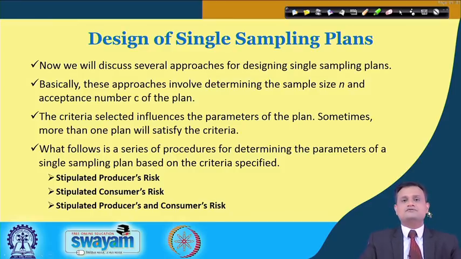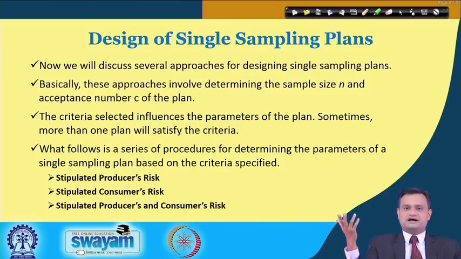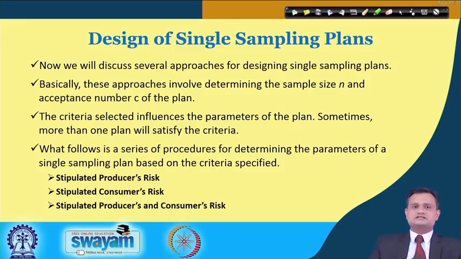emphasize. Now, if you see the design of a single sampling plan, then there are three issues. Number one, stipulated producer's risk. So, let us say AQL is something related to producer's risk alpha, we have seen in the figure, and consumer's risk, that is beta, specific to your consumer, and you may have stipulated producer's and consumer's risk.